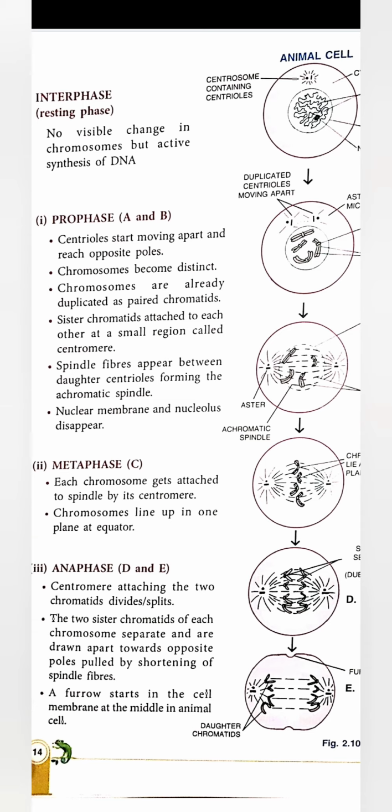Okay, so the next phase is metaphase. In metaphase, chromosomes are arranged in one plane at the equator, and each chromosome gets attached to the spindle by its centromere. Now is anaphase.